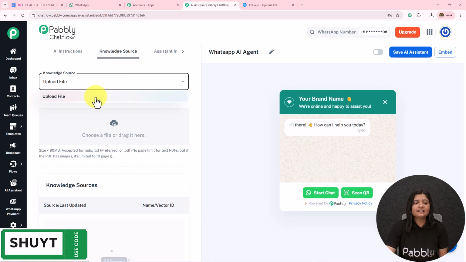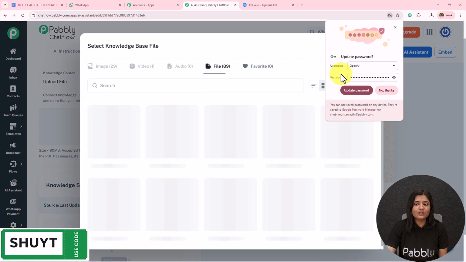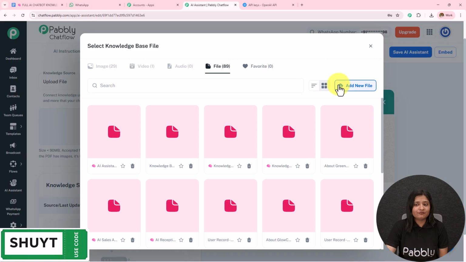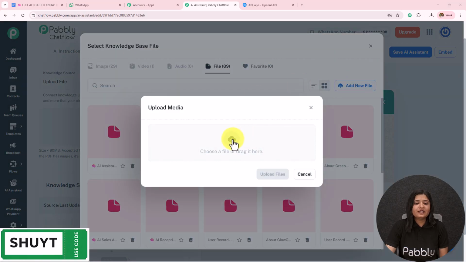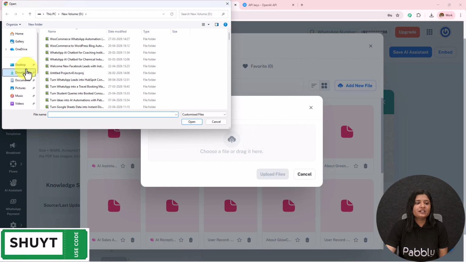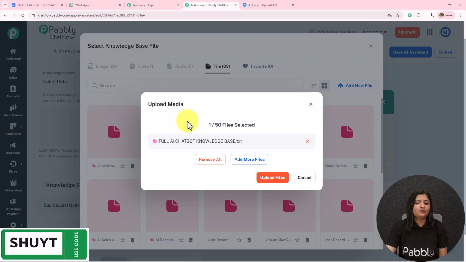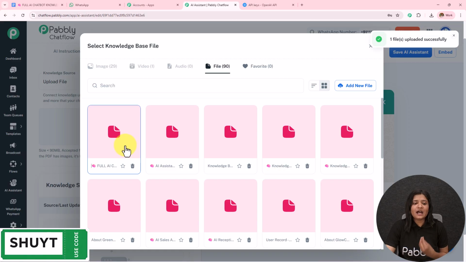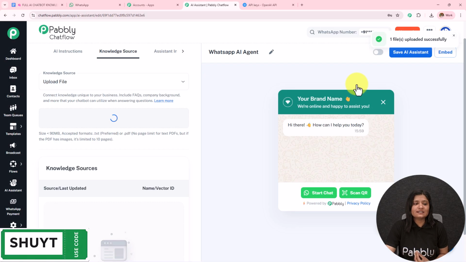Now I'm going to select it as upload file, click on this cloud, and then I have to add the file. I'm going to click on this add new file, go to this cloud, and I have already downloaded the file, which I'm going to select and open, and I'm going to upload this. Now this file has been uploaded. I have to select and insert this, and in this manner I have uploaded the file.